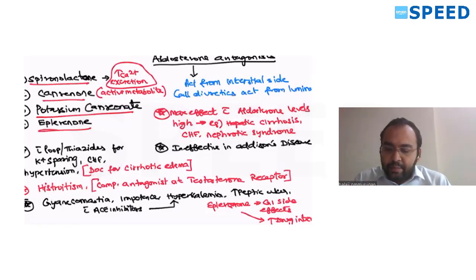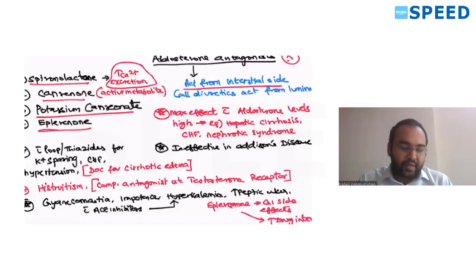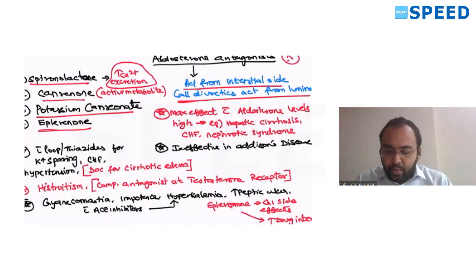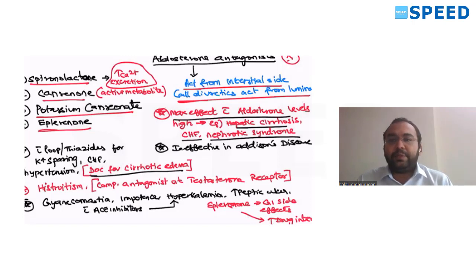Remember this. One important feature about aldosterone antagonists, a repeatedly asked question: they act from the interstitial side, whereas all other diuretics act from the luminal side. So remember this. More effect is seen when aldosterone levels are high, as in hepatic cirrhosis, nephrotic syndrome, and congestive cardiac failure. In that case, it becomes very useful. So this is the drug of choice for cirrhotic edema. Where else can you use this? Nephrotic syndrome, chronic heart failure. It can also be used with loops and thiazides for potassium sparing effect in hypertension.